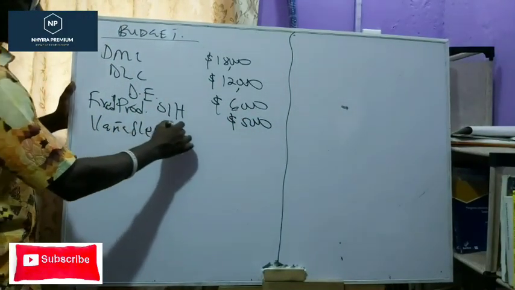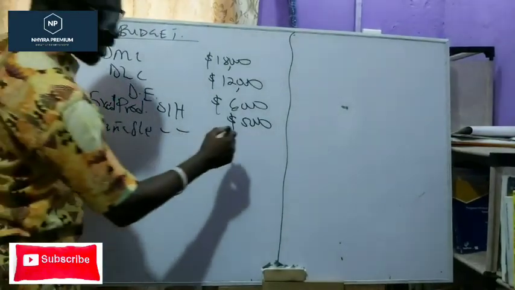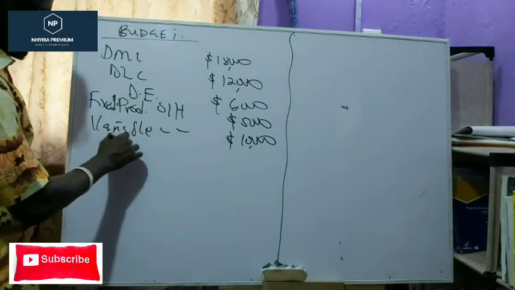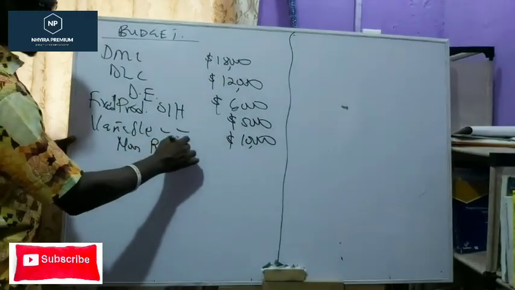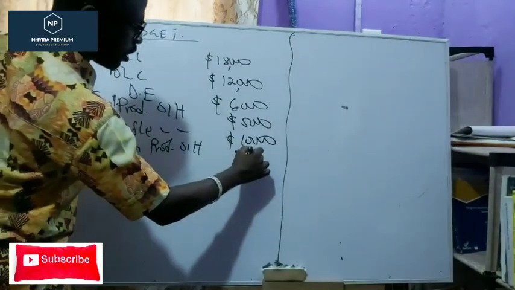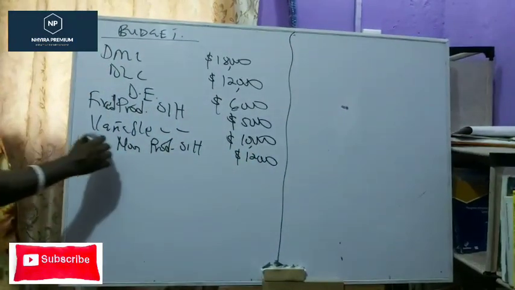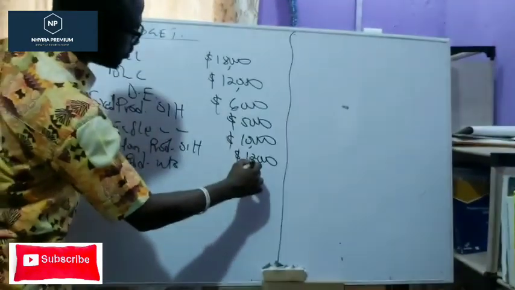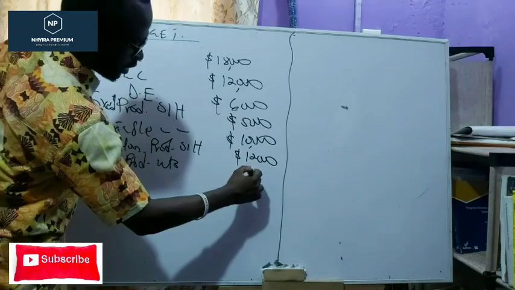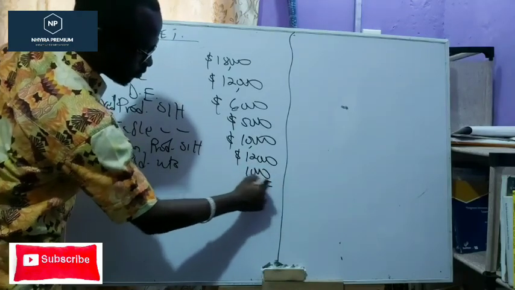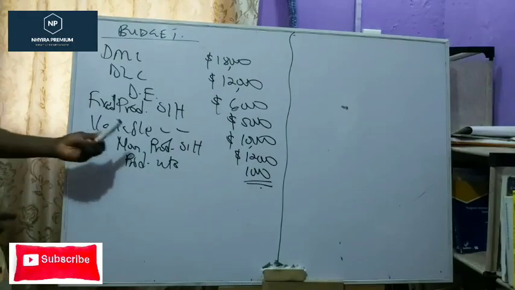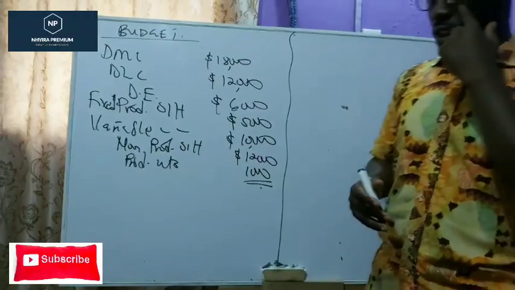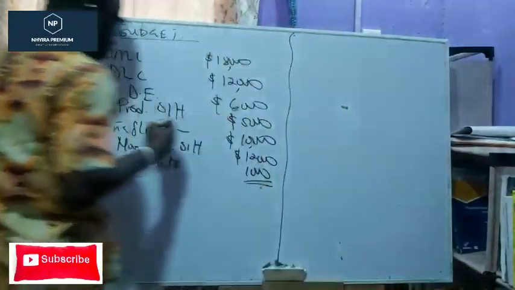Variable production overheads, let's say that's 10,000. Then let's say non-production overheads, let's say that's also 12,000. Then let's say production units, let's say 1,000. So this is the budgeted result for the organization. So if this is the budgeted information, let's look at the actual information.